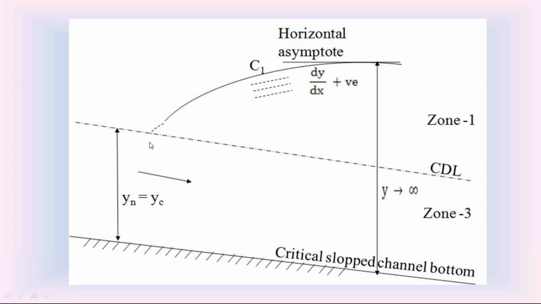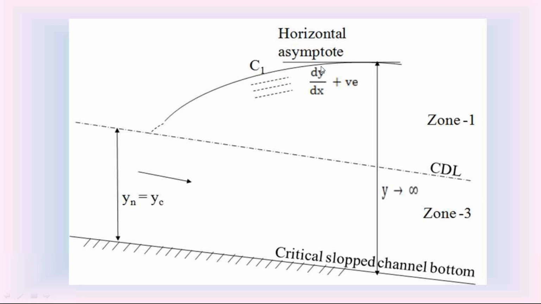We know that when y is equal to yc, the slope is infinity. When the slope is infinity, this C1 water surface profile is perpendicular to the critical depth line on the upstream side. At a critical depth line, y is equal to yc, and dy by dx is infinity. So on the upstream side, this C1 water surface profile is perpendicular to the critical depth line.